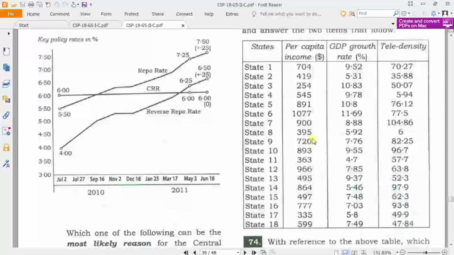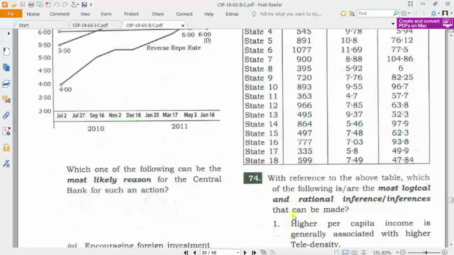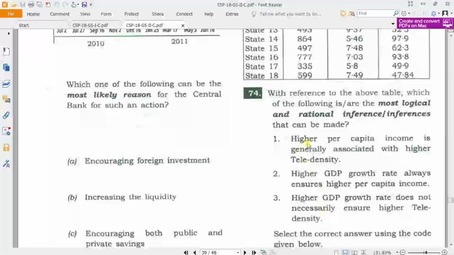One data set is given, and we have to answer these questions with inference to the above table. Which of the following is the most logical and rational inference that can be made? Higher per capita income is generally associated with higher tele density.